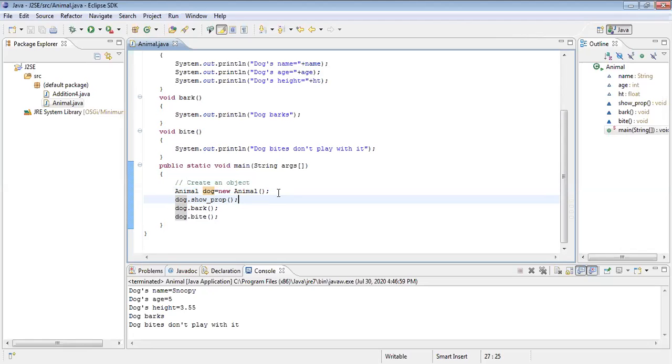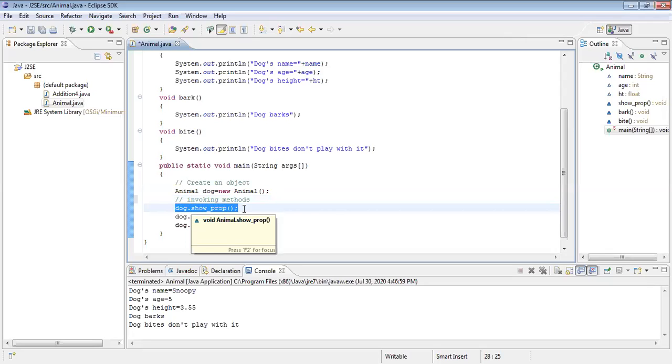Now JVM skips to the next statement. In the first statement, there is no error. That's why it will go to the next statement. Invoking methods is getting started now. So JVM will take the first statement. What are you doing? Object dot showProp. Immediately, this is called a call. Function call, you know. Have you heard about function calls in C language? But here, we don't call them functions. Functions are called methods in Java. They are present inside a class.